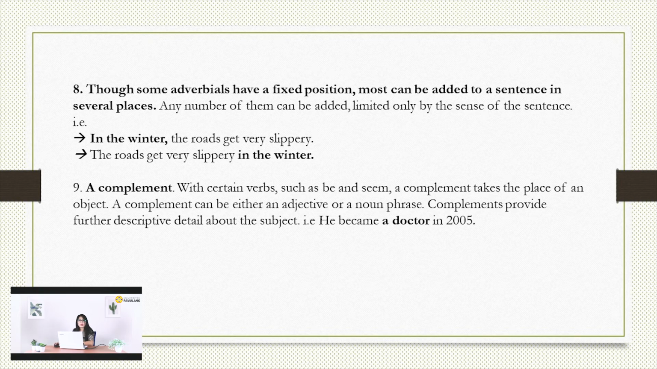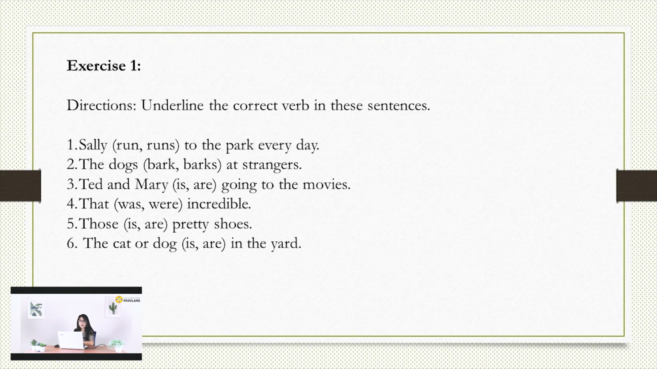Well, we have discussed two topics, so we come to the exercises. Well, directions: we need to read the directions first before we answer the questions. Directions: underline the correct verb in this sentence. For number one, we need to understand that Sally is a singular subject. So it takes a singular verb. Which one, this one or this one? Okay, good. So the right answer is runs.